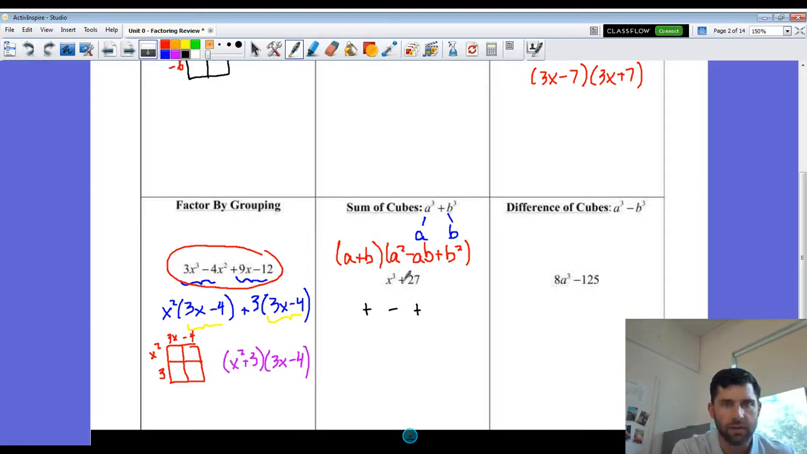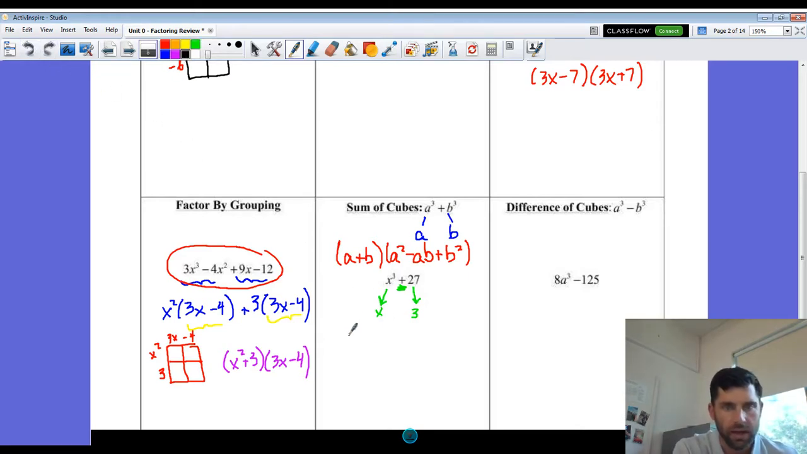So to factor this x cubed plus 27, let me get these out of the way. We need to think about what our a and our b terms are. So the a in this case is just the cubed root of x cubed, which is x. The b is the cubed root of 27, which is 3. The sign here doesn't matter. So if this was a minus 27, it wouldn't be a minus 3 here. All right, that's all built into the formula.